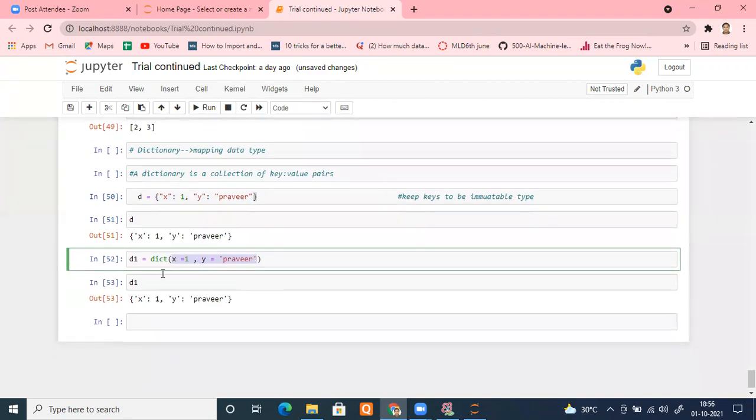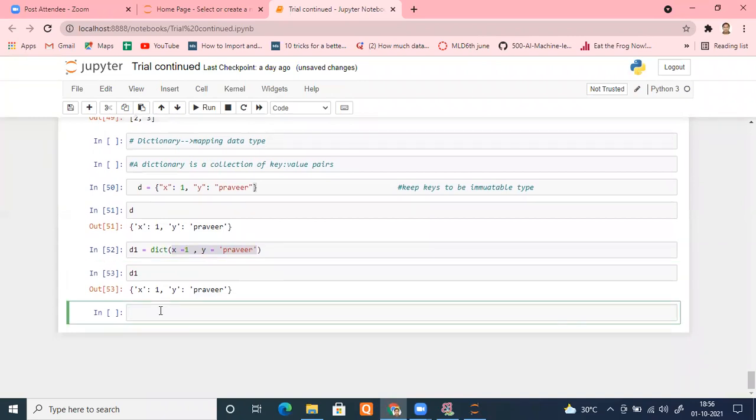Perfect. Okay. So now suppose I want to access this element. How to access the list? How to access the dictionary? I'm sorry, how to access the dictionary? These are accessed with the help of keys, not indexes. There's nothing like indexes here. Here, everything is key, with the help of key.